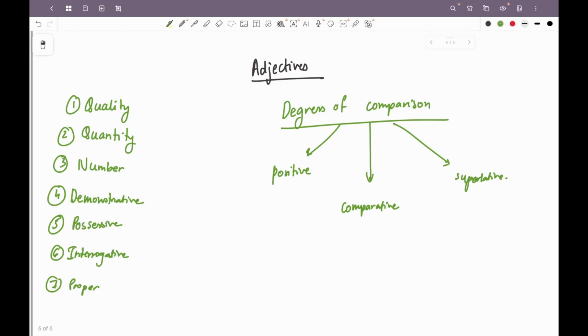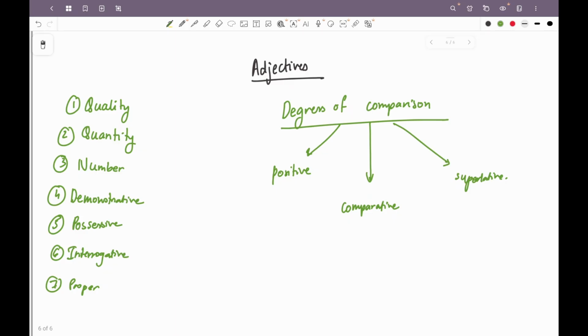Superlative degree will be where the comparison is between more than two things. She is the best in her class. So in this case, there is a comparison between all the students in her class, and she is the best among them. So she is the best among more than two objects, right? So that is superlative degree.